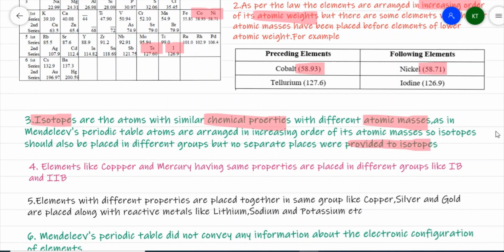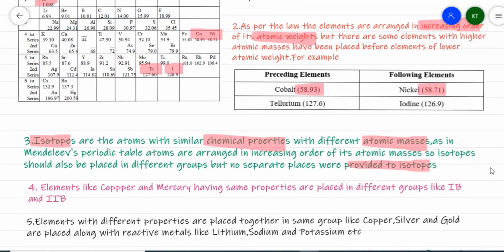Then we have certain elements possessing similar chemical properties that have been placed at two different places. Take copper and mercury, which possess similar properties, but have been placed at different places.